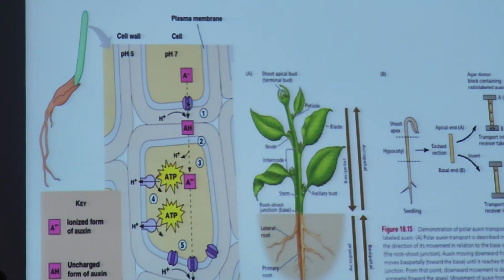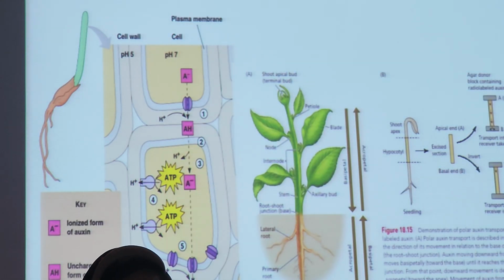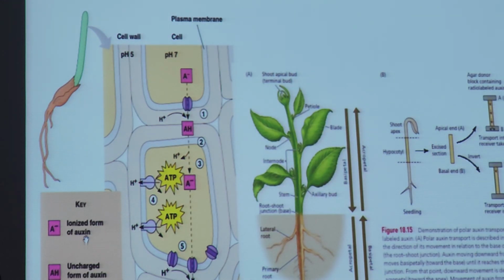Carrier protein, usually it's active transport. It requires energy, because it usually facilitates the movement of bulky things across it. So definitely it requires energy. You can see that the auxin can be in its ionized form and also uncharged along the way. When auxin is in the ionized form, A minus here, you can see there is the presence of hydrogen along the way, and this will cause the environment to become acidic.